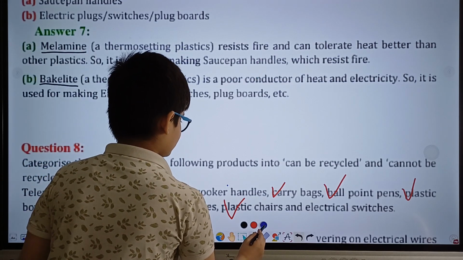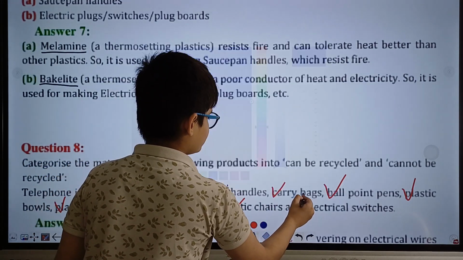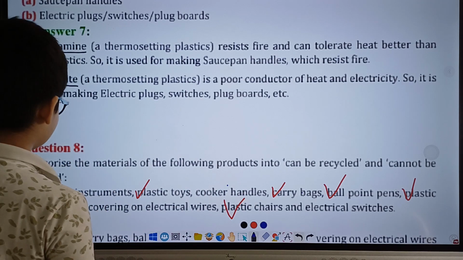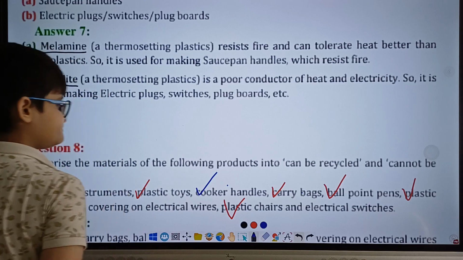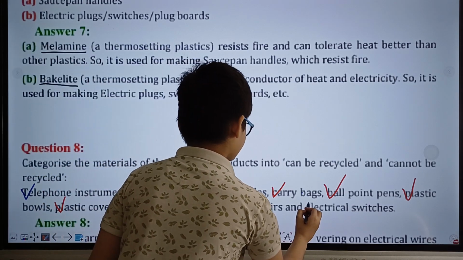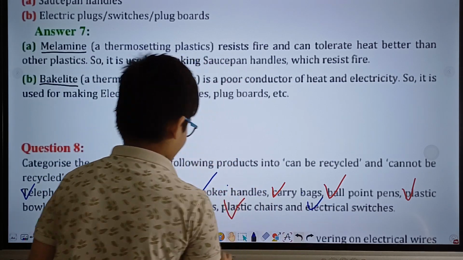Alright, now let's take those that cannot be recycled. Telephone instruments, cooker handles, and electrical switches. Now let's see if I am correct.